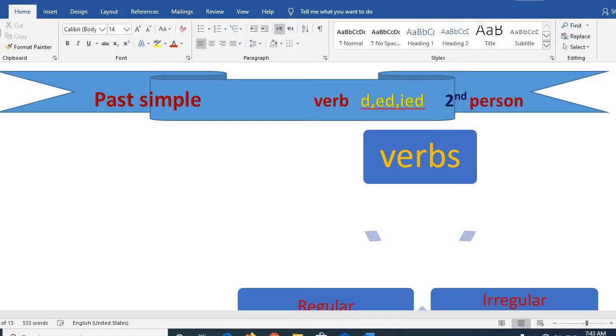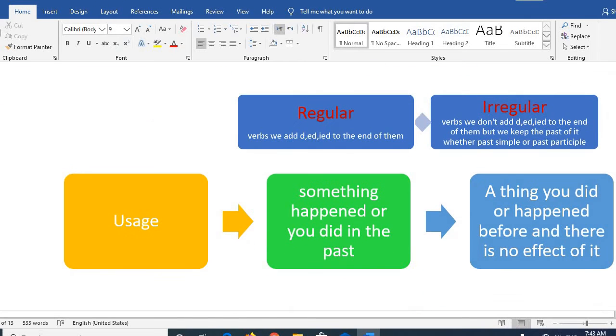I have just said that verbs are regular and irregular. Regular verbs take d, ed, or ied. For example, play is a regular verb. The past of it: played. Clean, cleaned. Wash, washed. Brush, brushed.